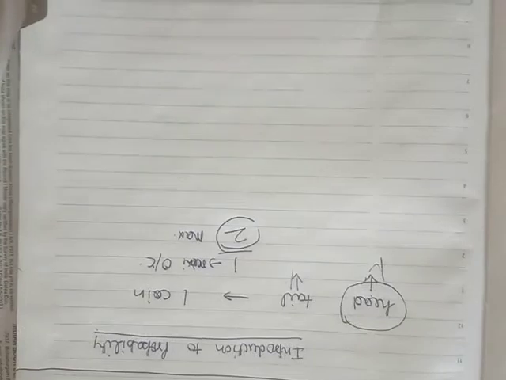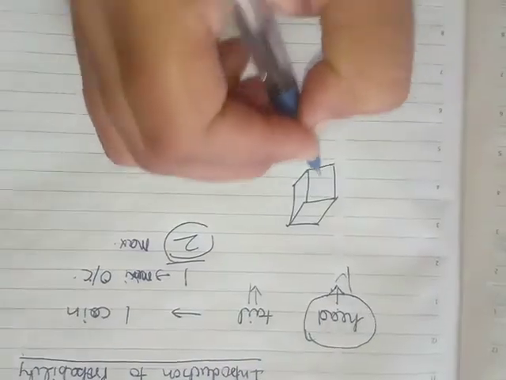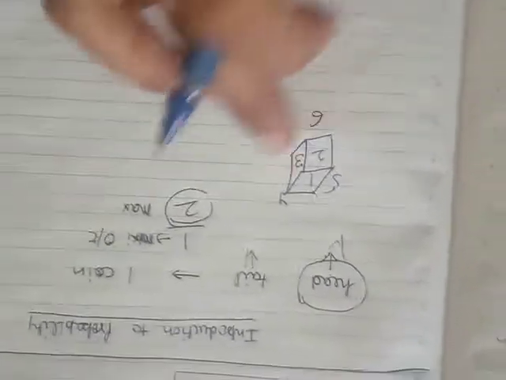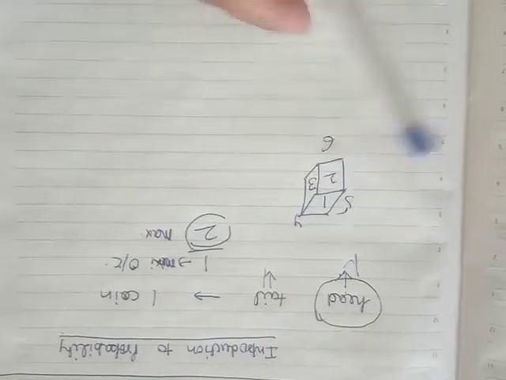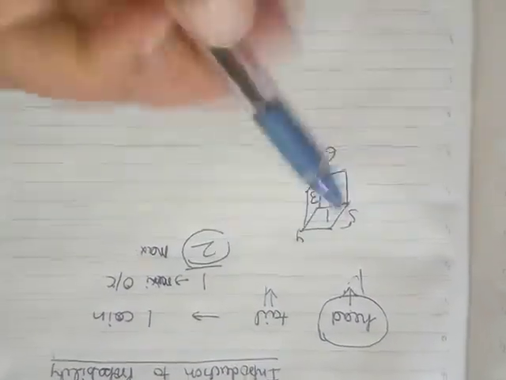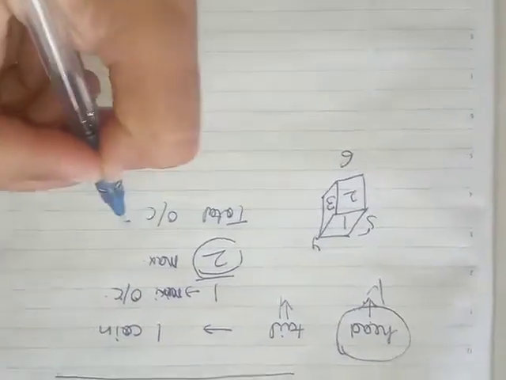Similarly, in the case of a dice, you can take the example of the dice of Ludo. The dice is in the shape of a cube, and it has 6 faces. If I am throwing it once, the total possible outcomes will be 6.